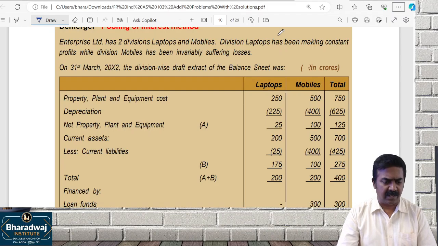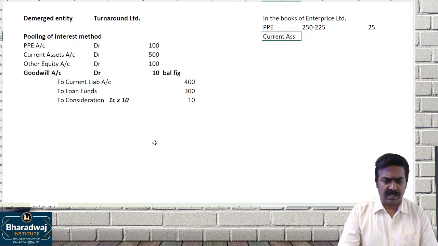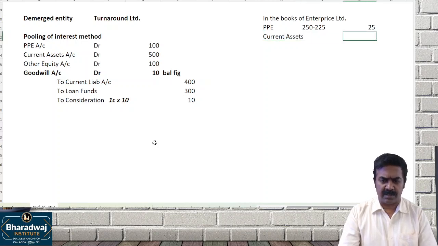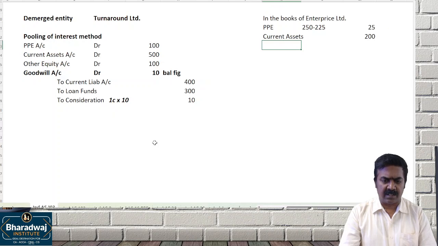PPE will continue. Then which one will continue? Current assets will continue. Current assets how much will continue? 200 will continue. Current assets அப்புறம் loan funds இருக்கா? No loan funds.